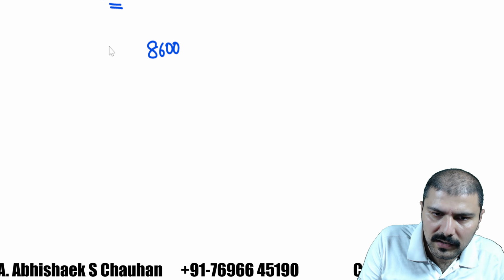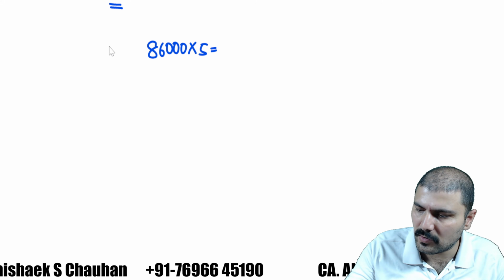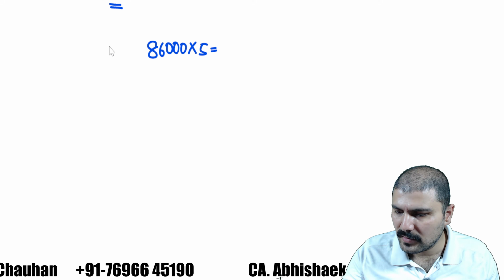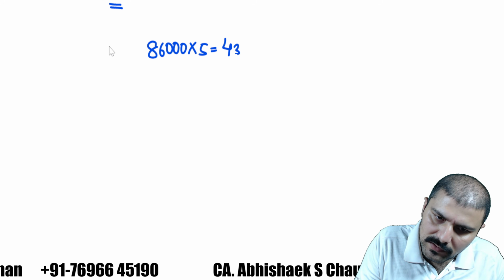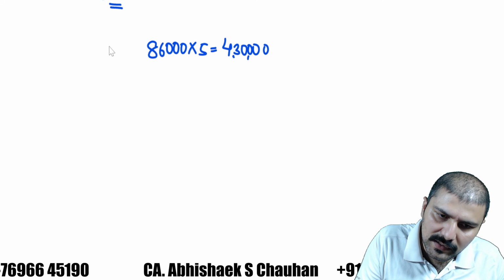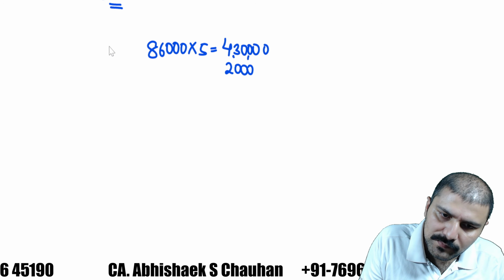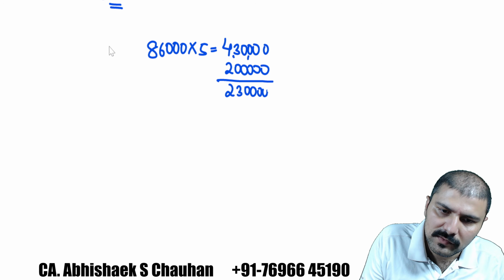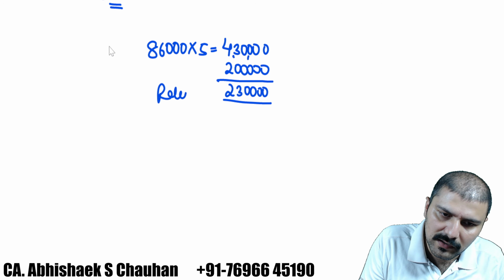86,000 every year you are going to generate. So for 5 years, how much amount you will generate? 86,000 into 5. That is 4,30,000. How much is the amount invested or outflow? The answer is 2 lakh rupees. So how much is the return generated over 5 years? 2,30,000. This is the return.